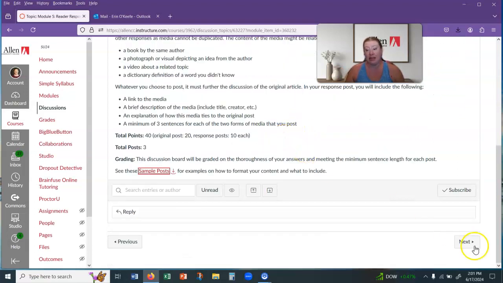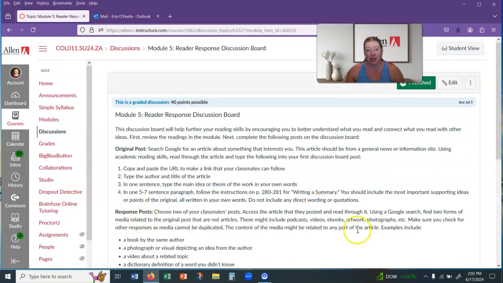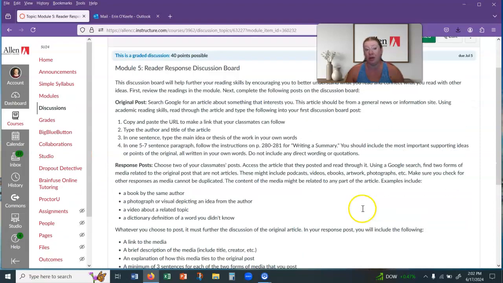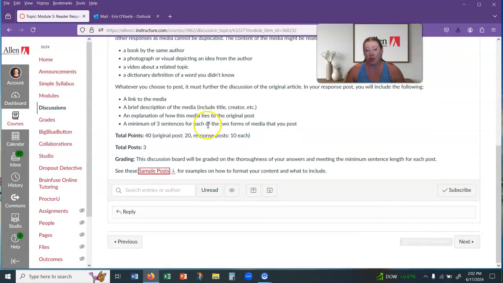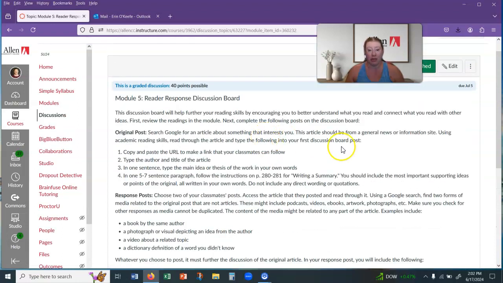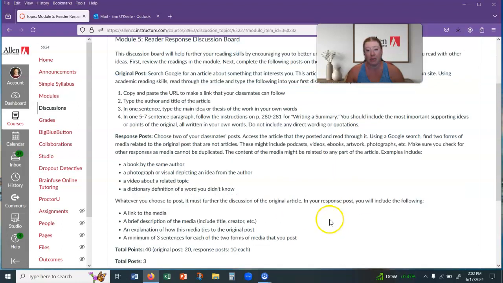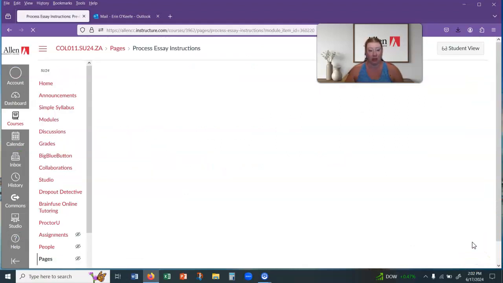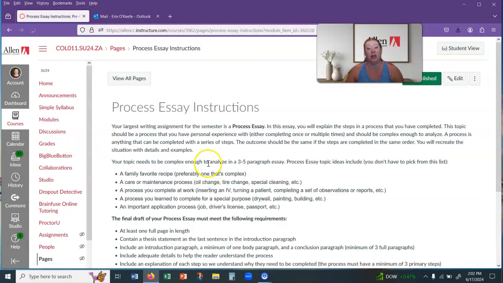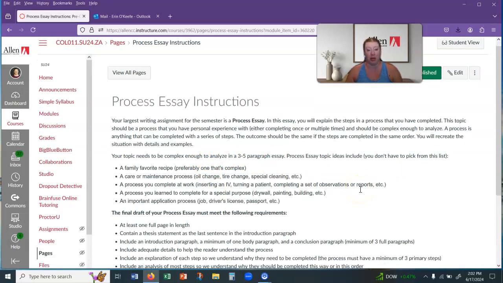So that is the discussion board and it should not take you very long, but you'll have to wait until some people have posted their article to begin with. Otherwise, it slows us down. If there's ever a point where you're doing a discussion board and you're really trying to get it done and nobody else has posted, make sure you send me an email because I can always post something from my student account and give you a chance to respond.